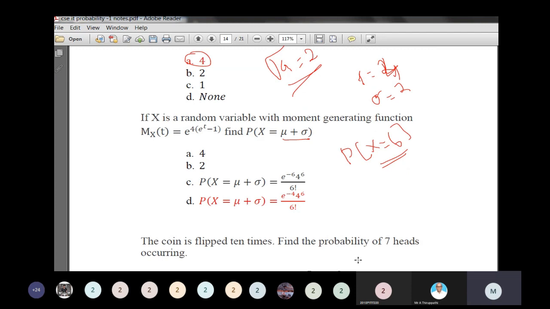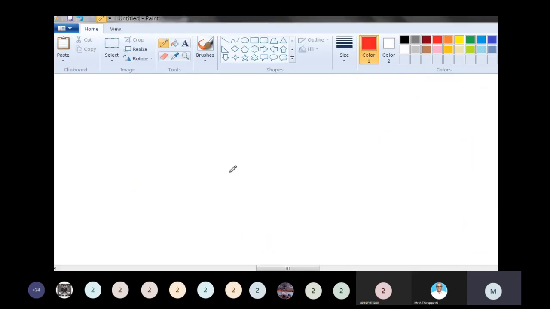What is the Poisson formula? E to the power minus lambda, lambda power x divided by x factorial, which is e to the power minus 4 into 4 power x divided by x factorial. The question is P of x equal to 6. Just replace x equal to 6: e to the power minus 4 into 4 power 6 divided by 6 factorial.